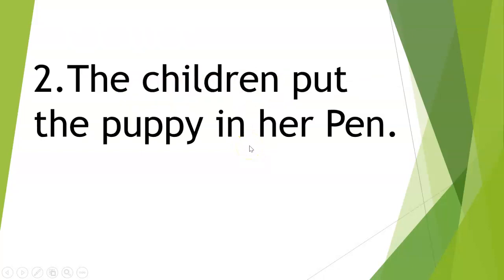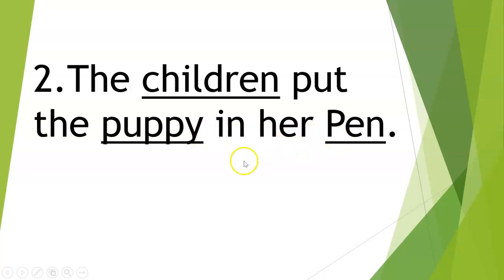Okay, let's go on to number 2. The children put the puppy in her pen. So I'm going to give you a moment to figure that out. Find the nouns first. I'll give you a few more seconds. Okay. So in this case, the nouns are children, puppy, and pen.